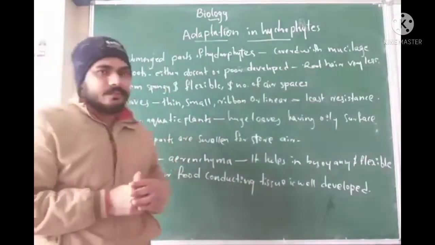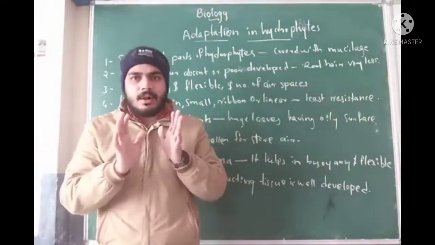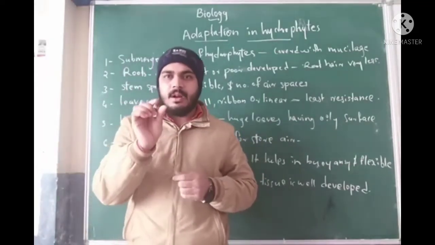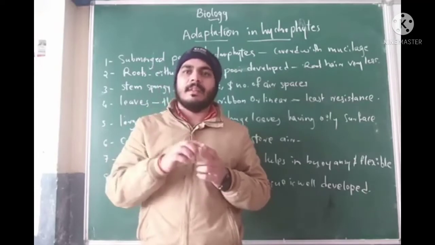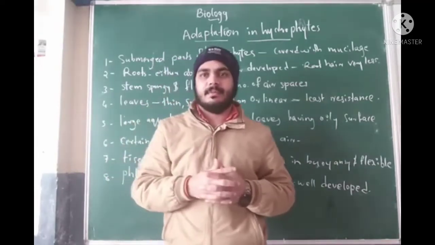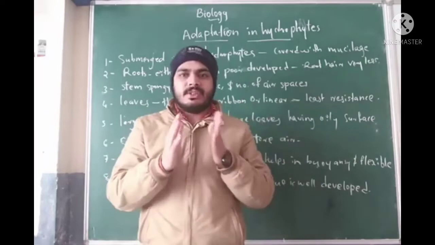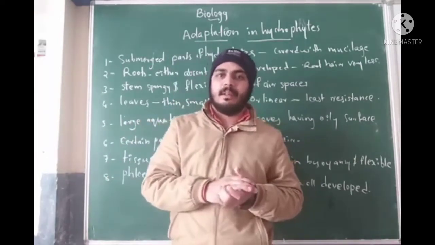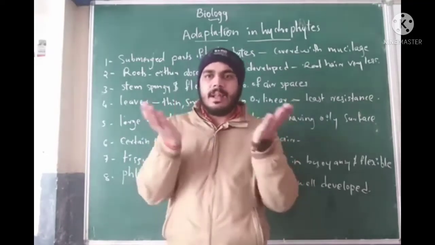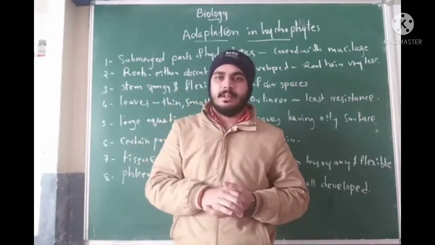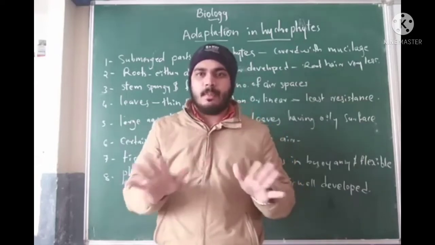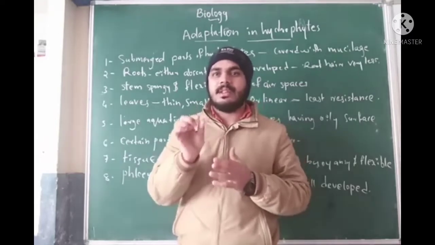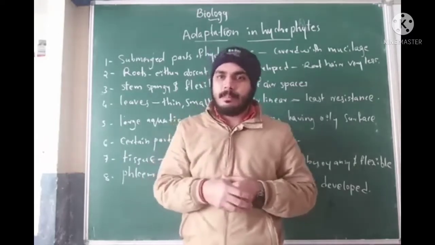And next one, the leaves. Almost all hydrophyte plants have thin leaves, small in size, and linear or ribbon type. This type of leaf offers the least resistance. That's why it helps them to float on the surface and survive properly. That's why the leaves are thin, small and linear or ribbon type.